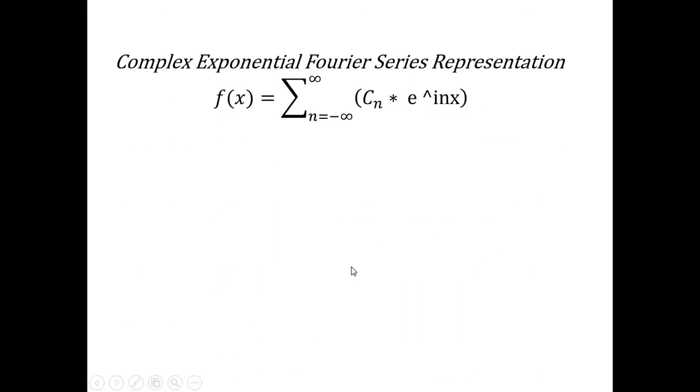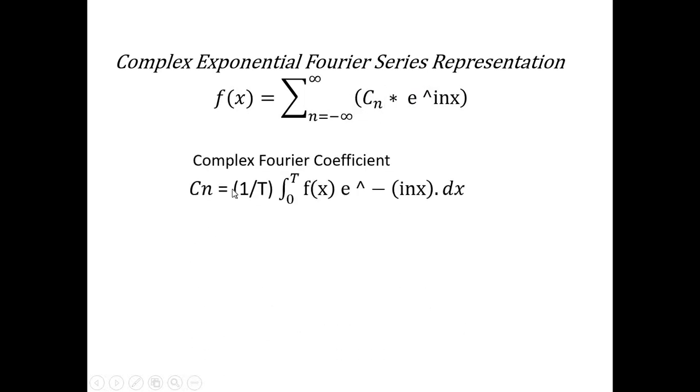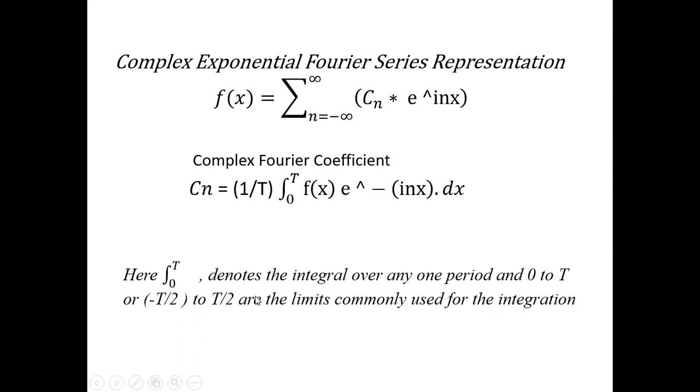So we can say that our complex exponential Fourier series will be this one, and from this we have to find this coefficient value, which is known as the complex Fourier coefficient, and for that my equation will be 1 by T integration 0 to T f(x) e to the power minus inx dx. Here T is the time period. Here 0 to T denotes the integral over one time period.